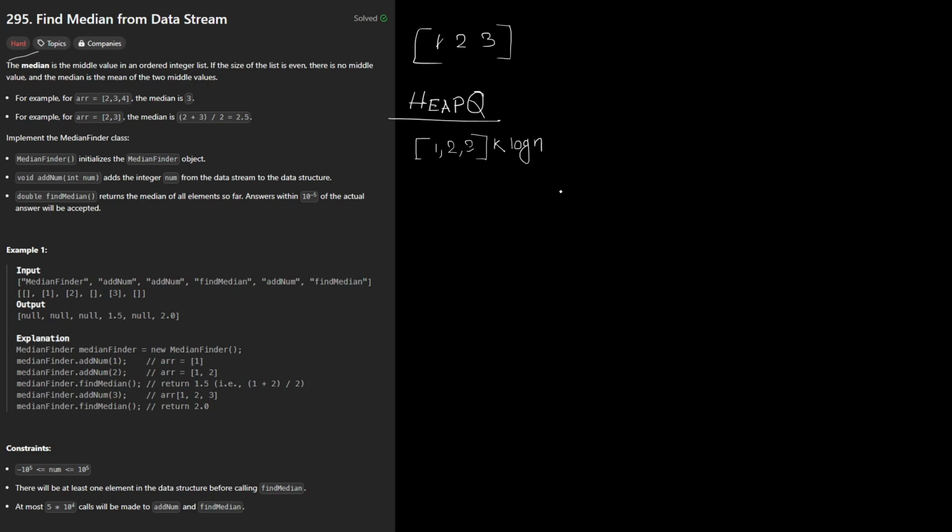To solve it, we have to create two heap queues. One would be a small heap, and another would be a large heap. So the basic idea is that let's say you have the values 3, 4, 1, 9, 10. Whenever we get an element, the first thing we are going to do is add that value to our small heap queue.